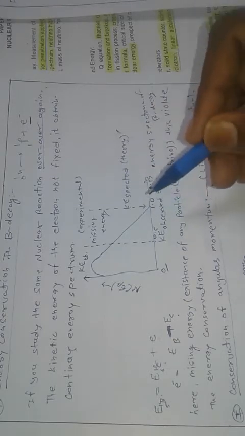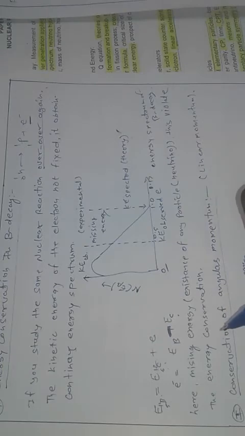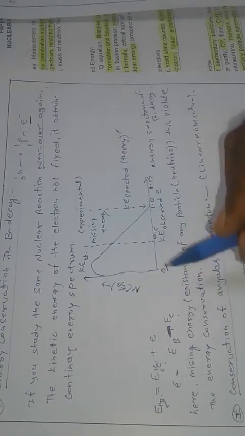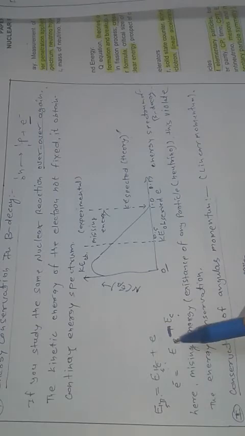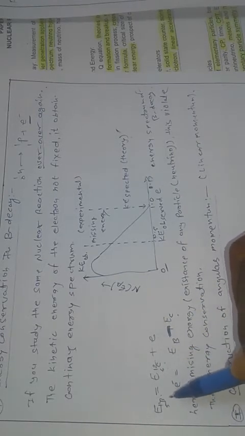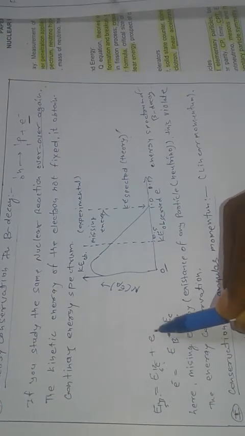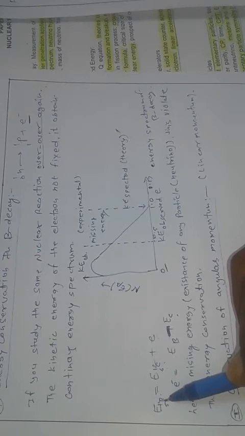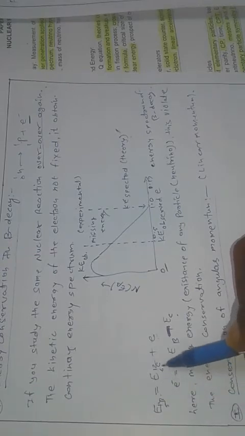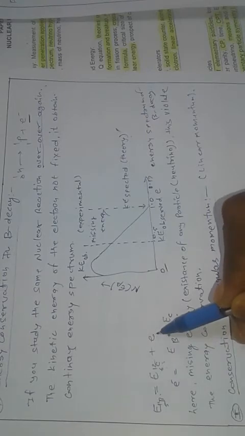According to the conservation of energy, in a beta decay of boron, carbon and an electron are emitted. That means the rest energy of the boron is equal to the kinetic energy of carbon plus the kinetic energy of the electron.